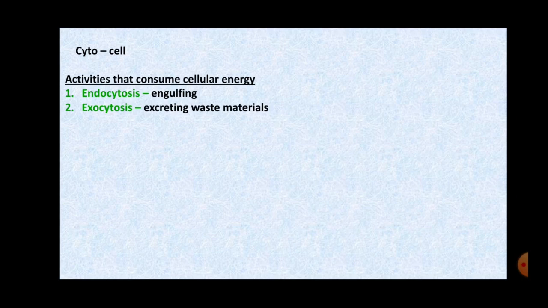Next is exocytosis. Exo means outside, right? Cyto means cell. So the substances which are thrown out of the cell or which are excreted as waste materials out of the cell, that process is called exocytosis, and this also consumes cellular energy.